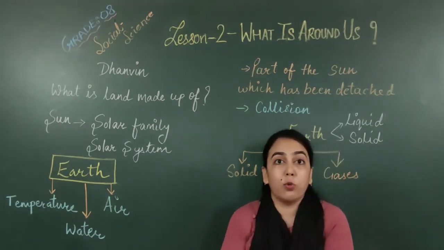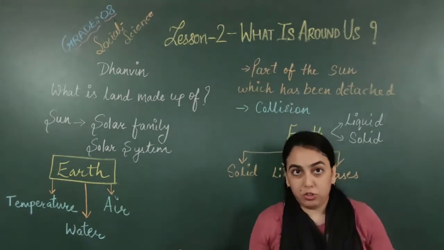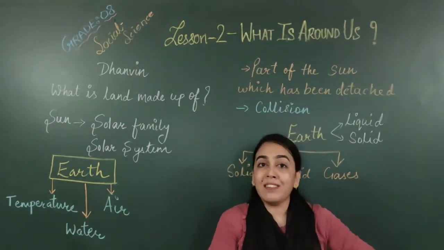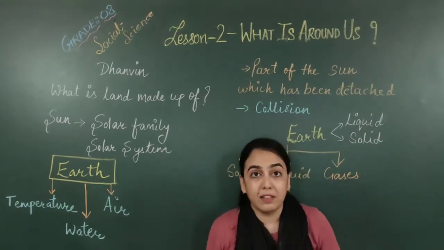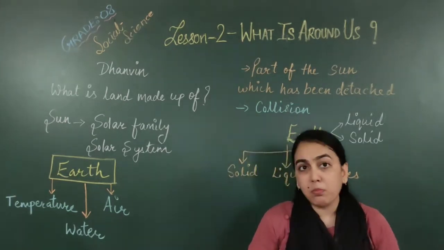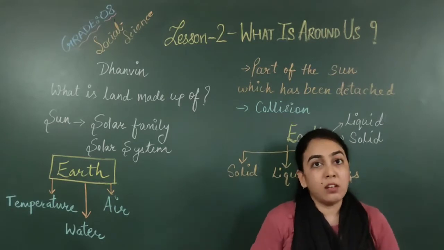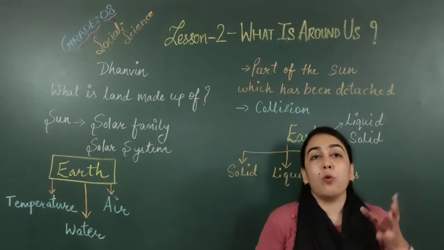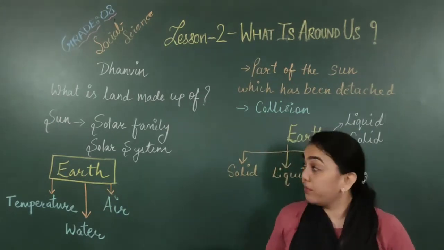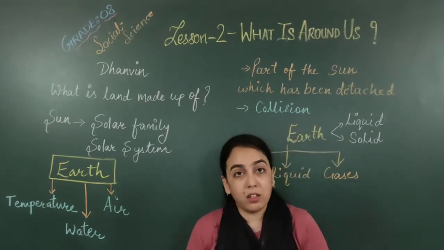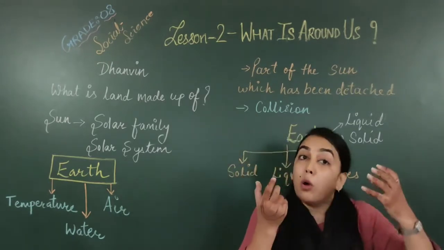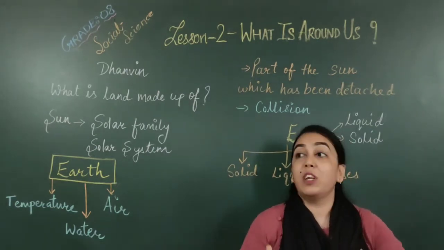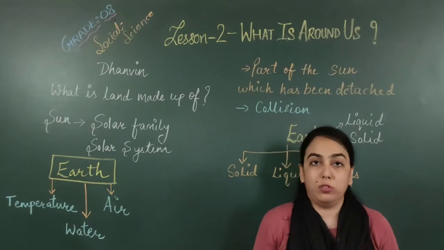If we step out of our home, the scene is fully changed. We can see new things daily. So it means that around us there are many things. But do you know how it came? Do you know how it existed? Where we live, where we are standing right now? There are many more questions in our mind. So this chapter will take us probably to our originality, that how we are living, how the things which we are seeing daily came into existence.